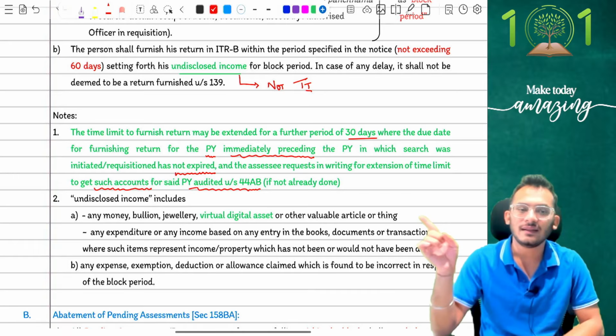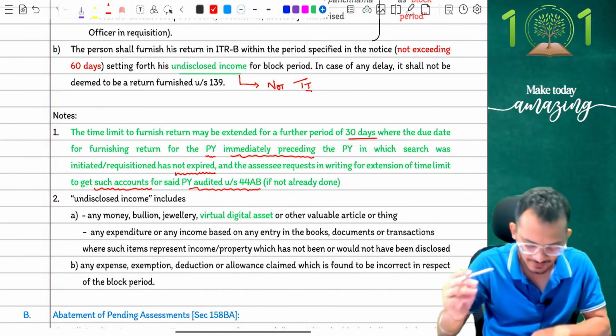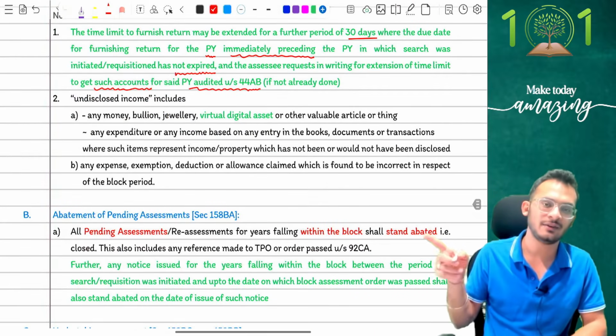Are we making sense on this? That is what they have come and clarified to you. Yes, so this is a time limit amendment, people. Not important. Next, the last thing comes and says, this year comes and clarifies that when it comes to undisclosed